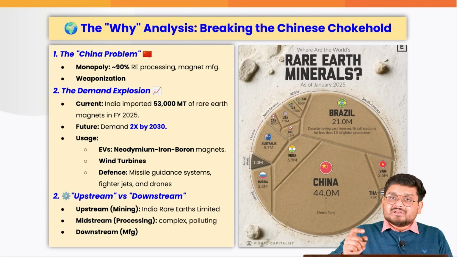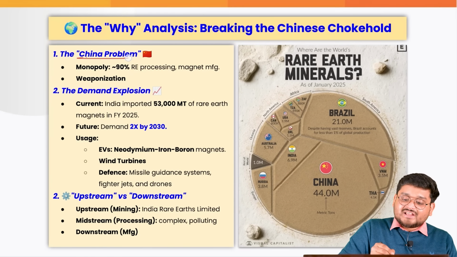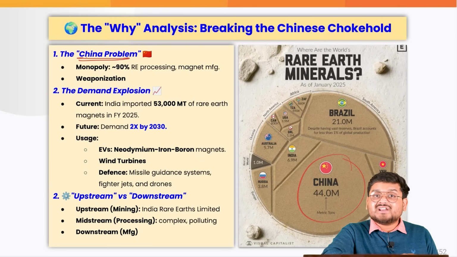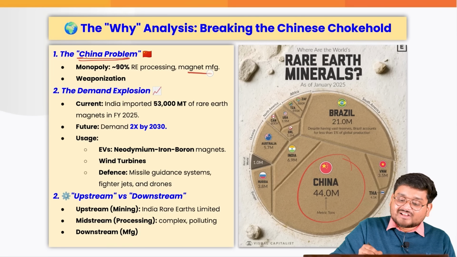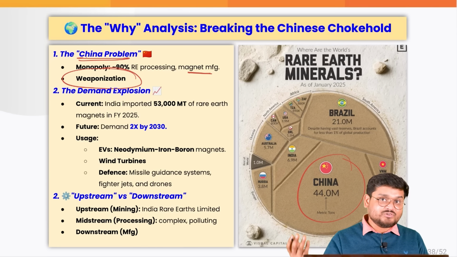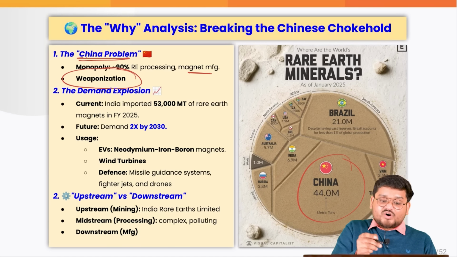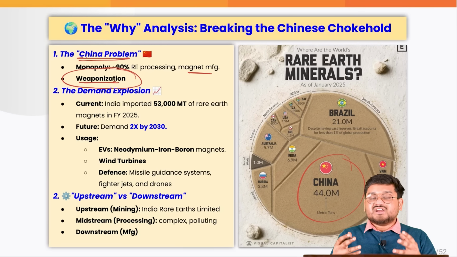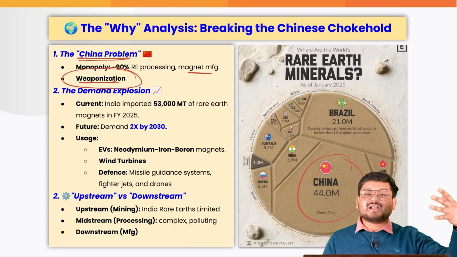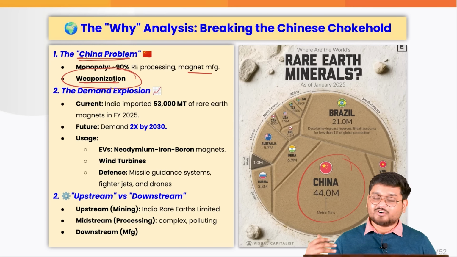and they can ask which government initiative these are associated with. Also, finally, we have to break down the supply chain problem of China, because China has a monopoly of 90% of the rare earth processing and magnet manufacturing, and also China from time to time threatens other countries such as Japan, even the US, that they would stop the supply of rare earths to the rest of the world. And then the rest of the world can see inflation, price rise in the semiconductor industry or in the electronic industry.